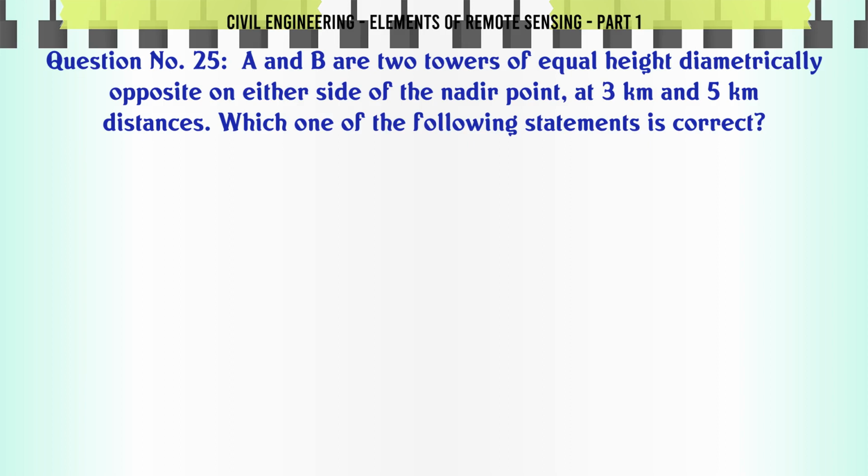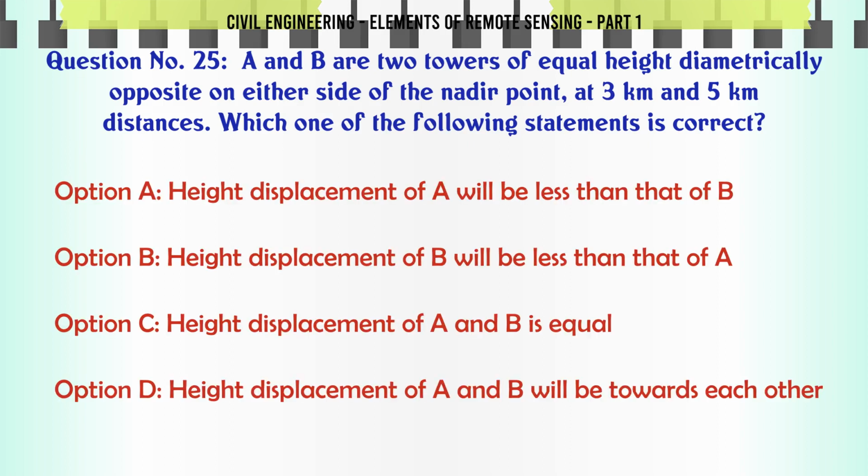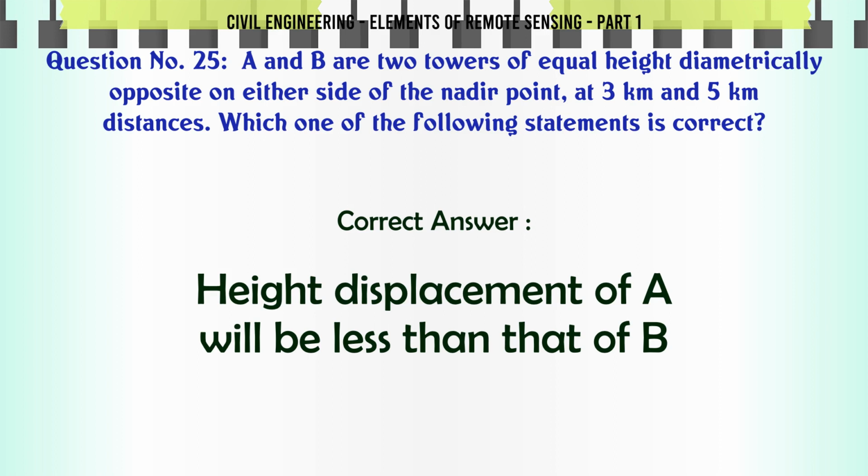A and B are two towers of equal height diametrically opposite on either side of the nadir point, at 3 km and 5 km distances. Which one of the following statements is correct? A. Height displacement of A will be less than that of B. B. Height displacement of B will be less than that of A. C. Height displacement of A and B is equal. D. Height displacement of A and B will be towards each other. The correct answer is height displacement of A will be less than that of B.